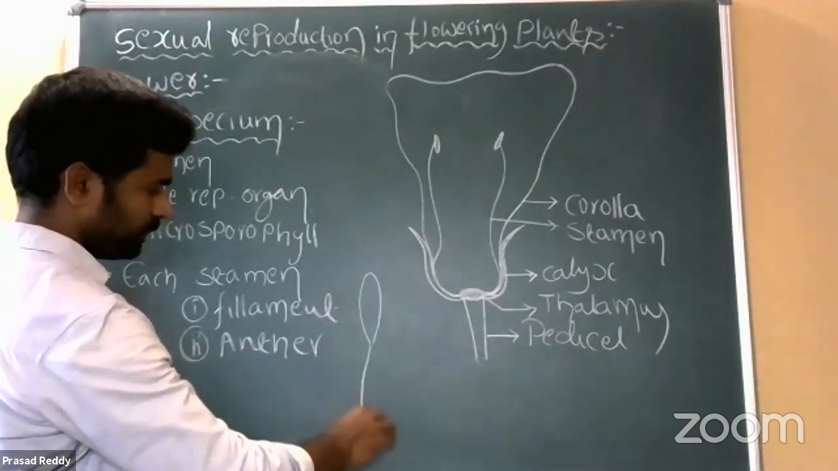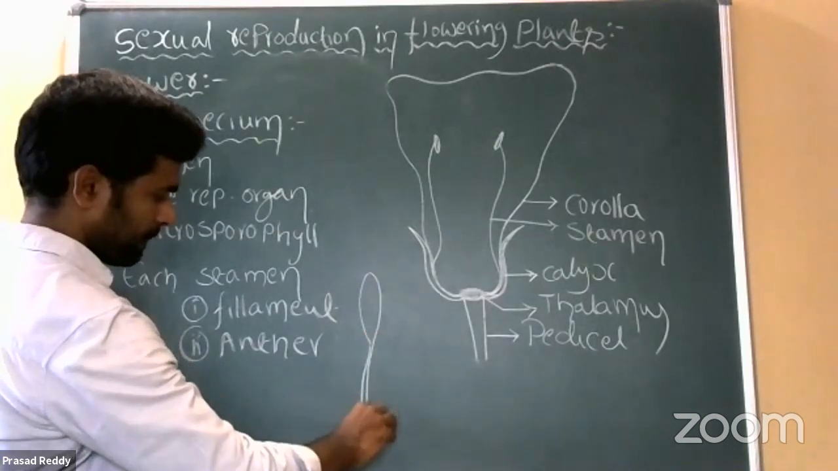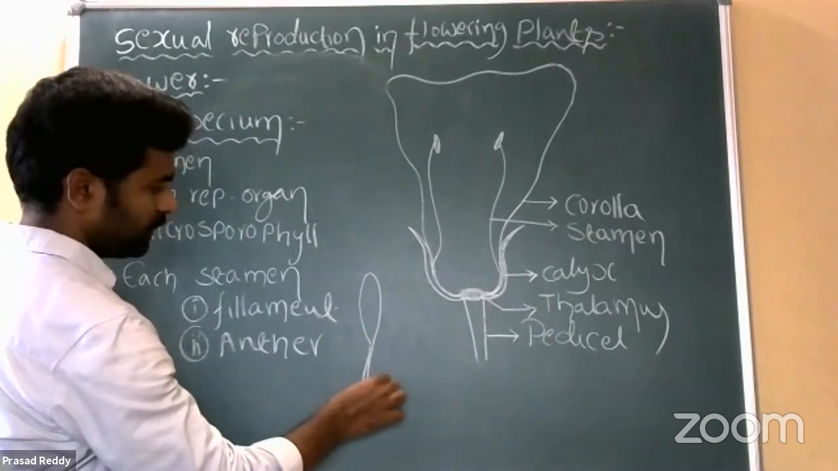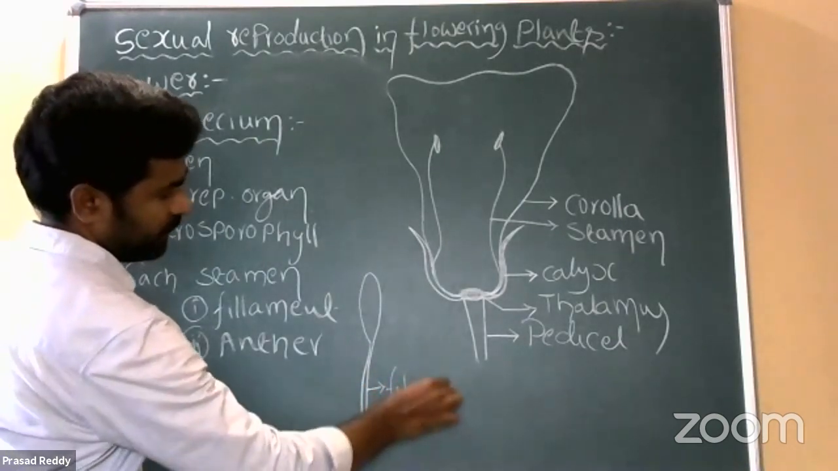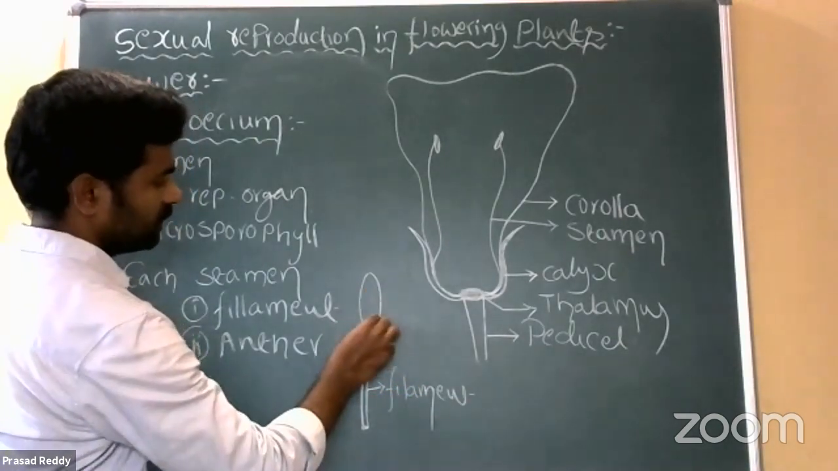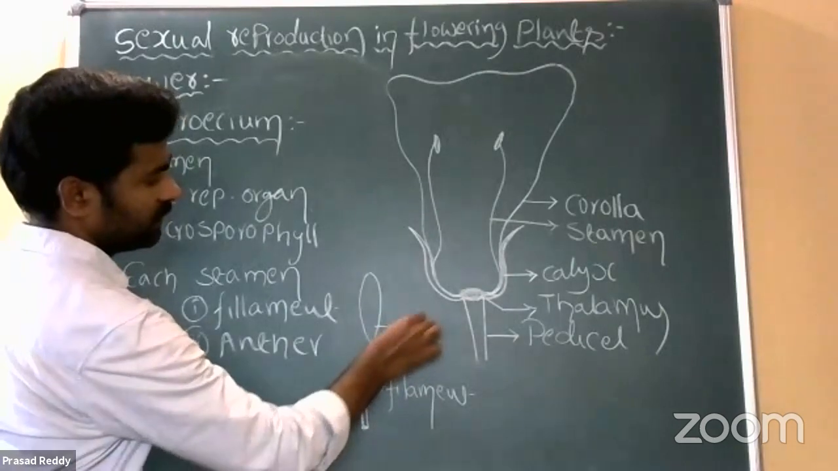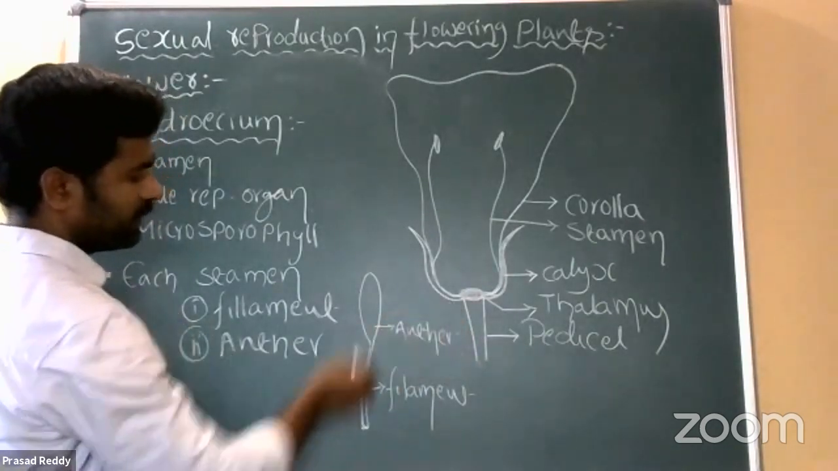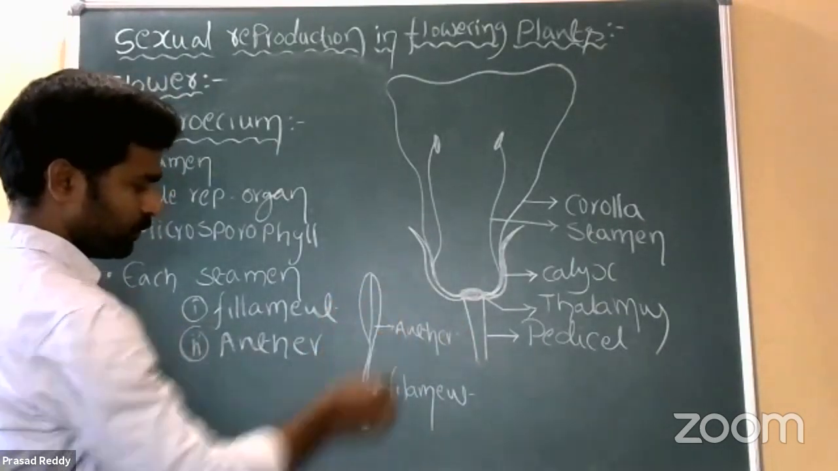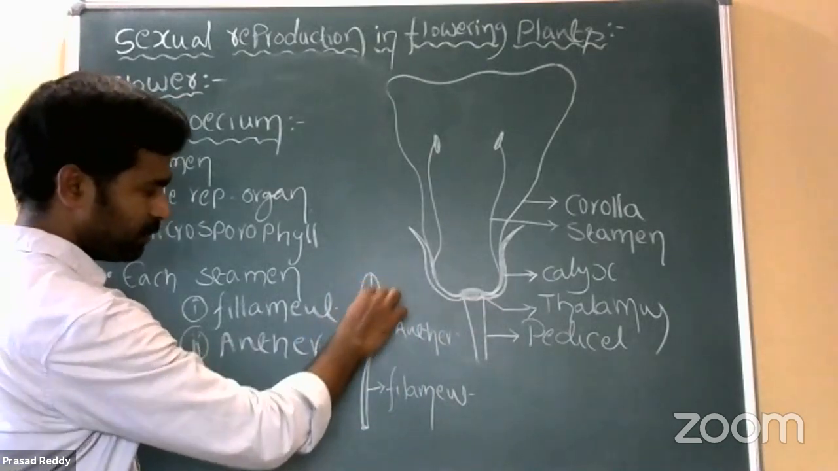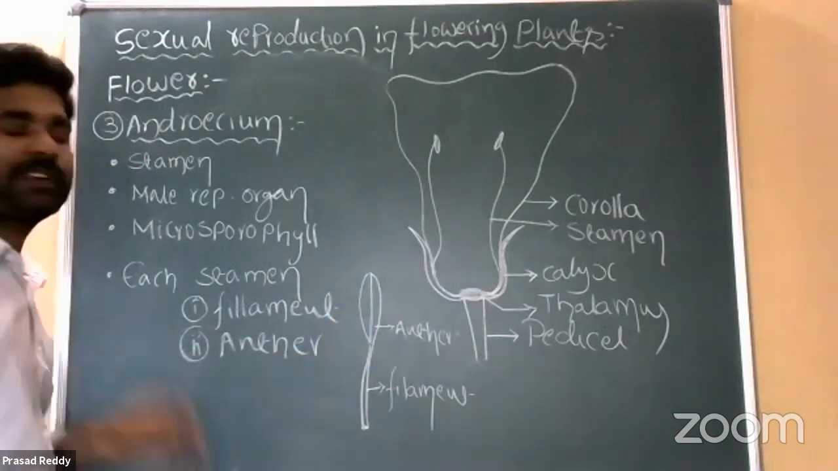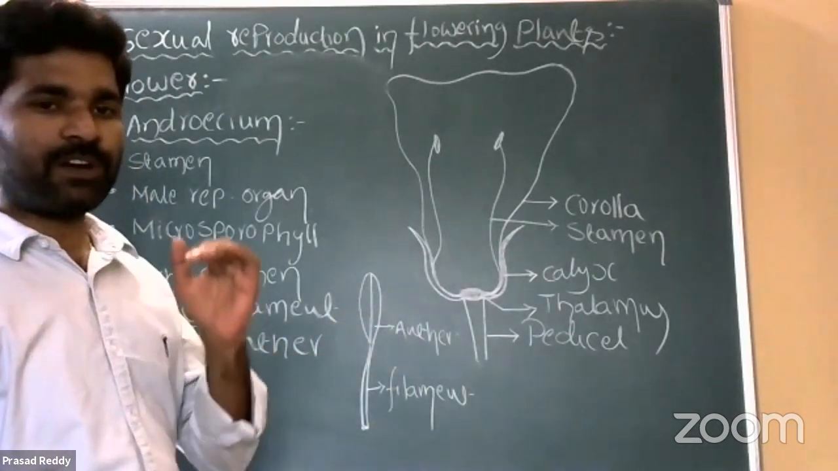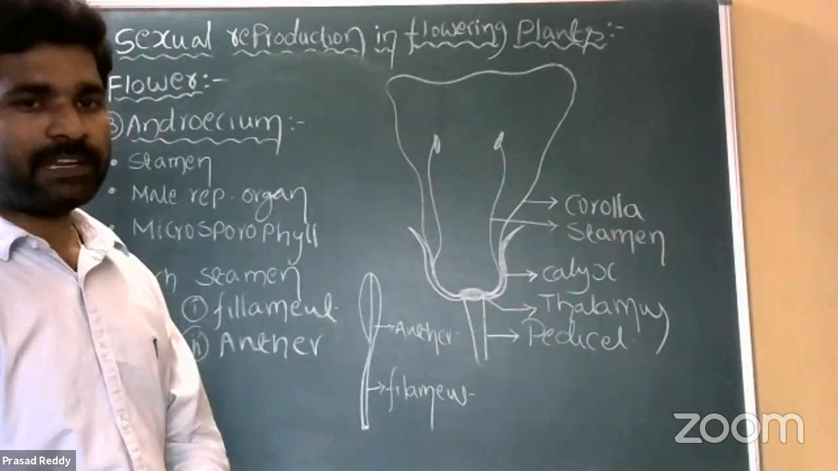See here, this is the stamen. This one is the filament. The second one is the anther. The fertile one is the anther. So the long elongated tubular structure is called the filament, and the fertile part or tip of the filament is called the anther. That anther is responsible for the production of pollen grains.